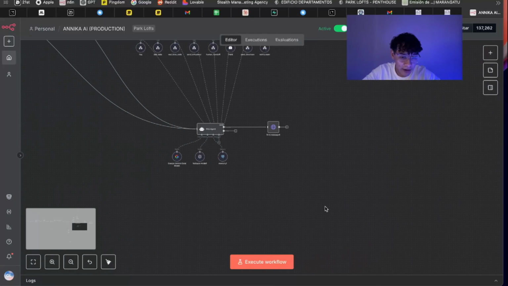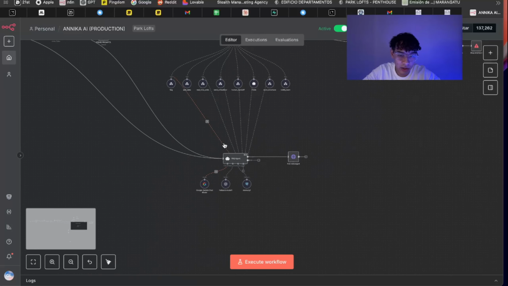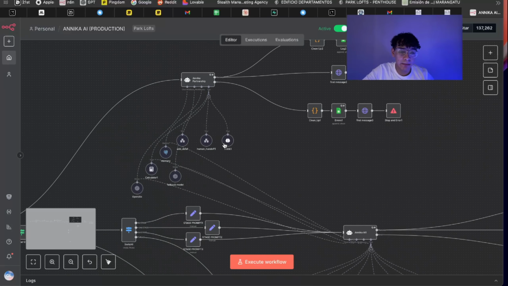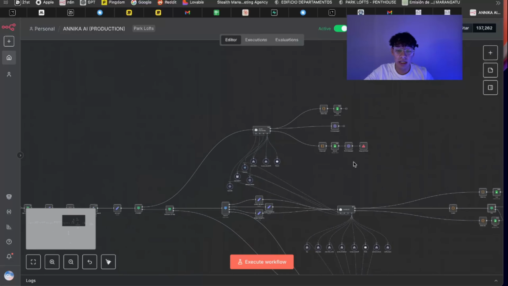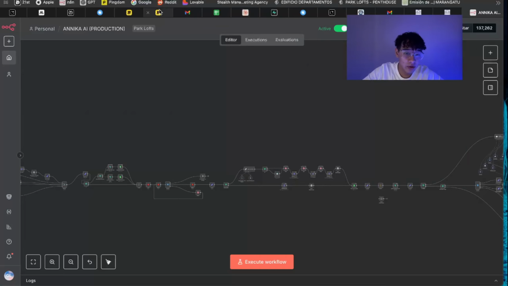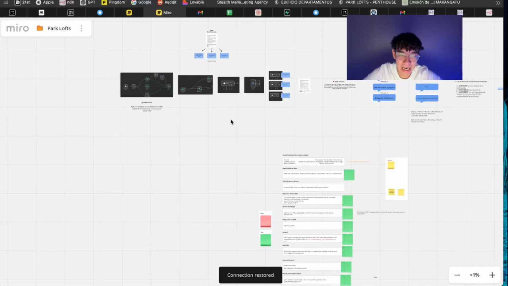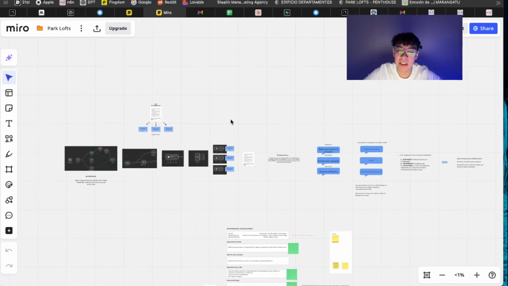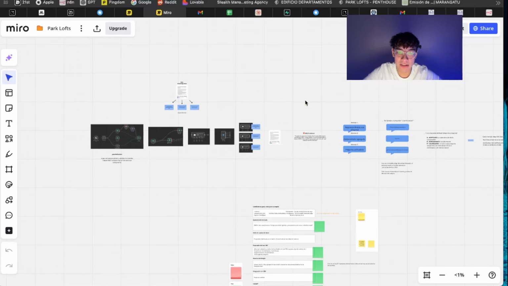After that, we just have the FAQ agent. What it does is just answer all the questions of the user, and we have a partnership agent that qualifies the agents and has the same logic in here. That was pretty much all that we have in this workflow, guys. I will show you real quick also what I use to close the deal. I have a mirror in here. I think I should make another video to show all this, but it's super valuable because we have all the steps that I took to close this deal, and that was pretty much it.